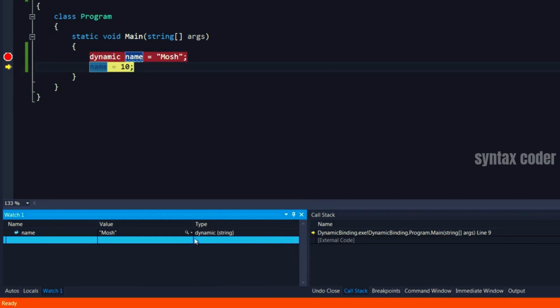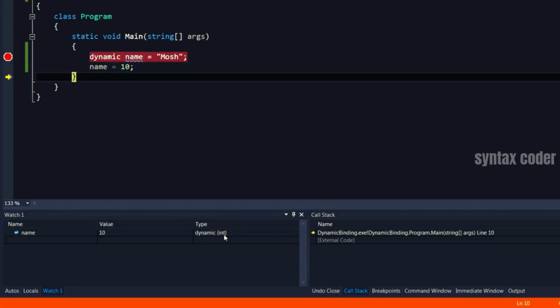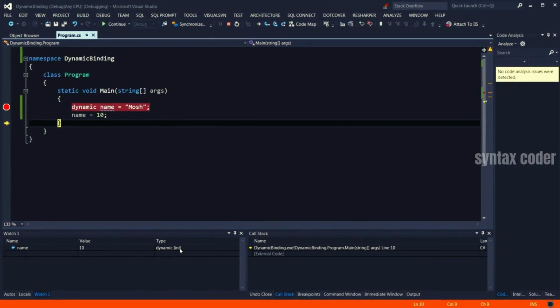So name is a dynamic and its runtime type is a string. But if I continue execution with F10, now its runtime type changes to integer. And that's one of the key differences between dynamic types and static types. With dynamic types, we can do whatever we want with them. And I think that's what makes them powerful in terms of writing code faster and easier.